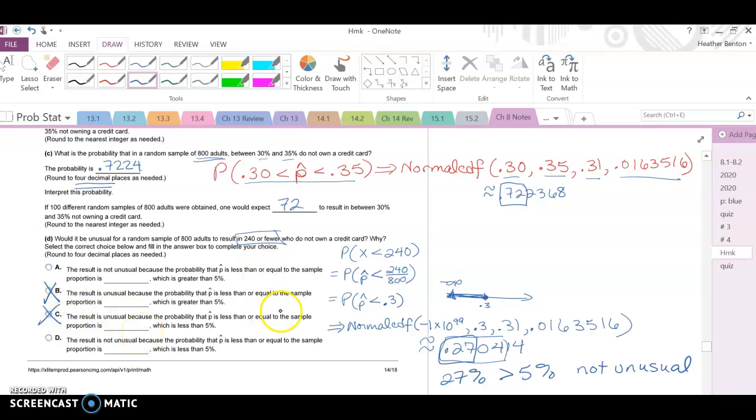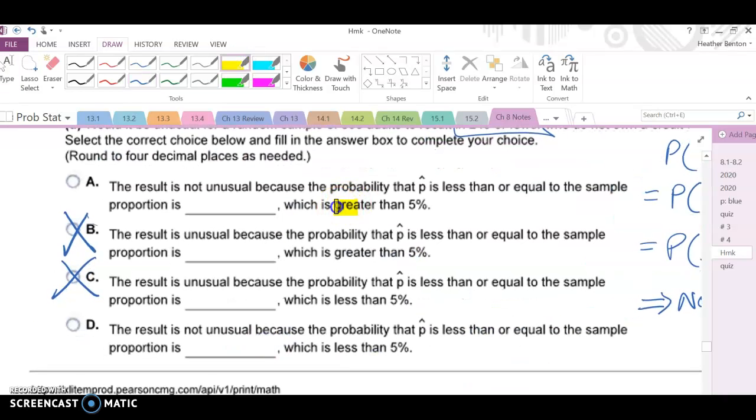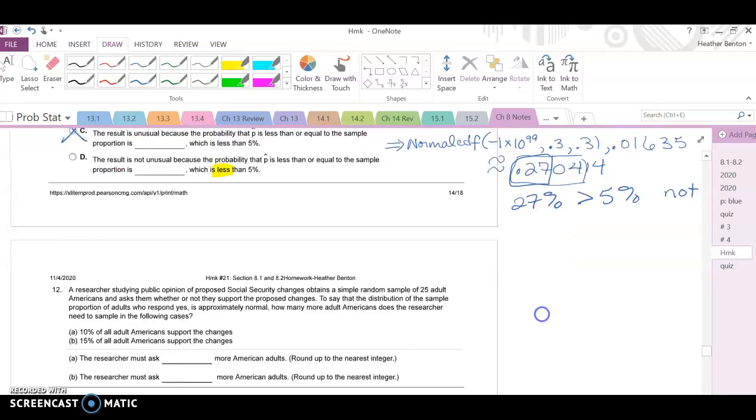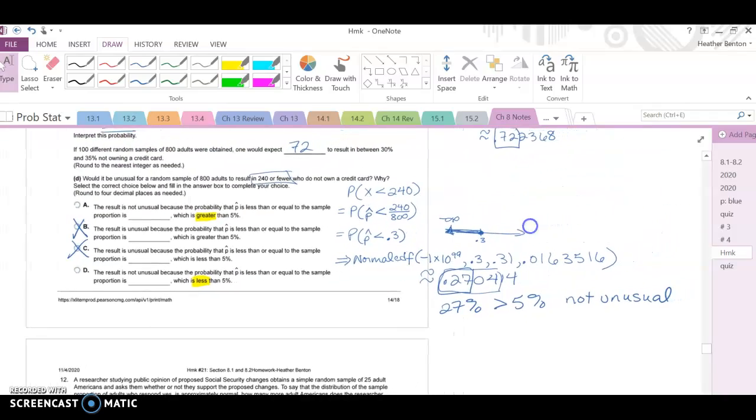So it's either A or D. Just reading here. Okay, so it appears the only real difference between these two is one is greater and one is less than. Since 27% is greater than 5%. And I do believe they want that as a decimal, 4 decimal places, so 0.2704, which is greater than 5%. So our answer is A on that one.